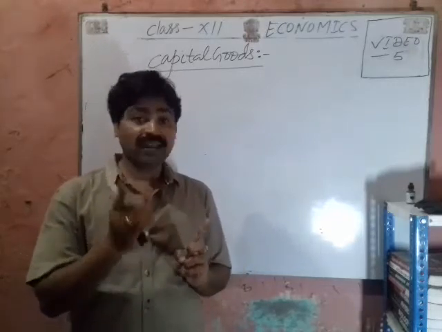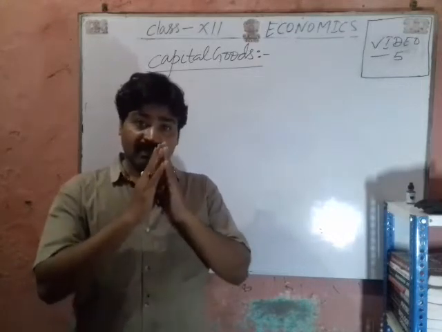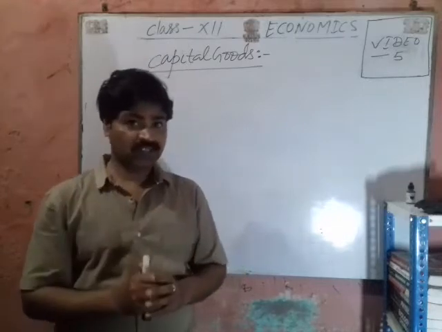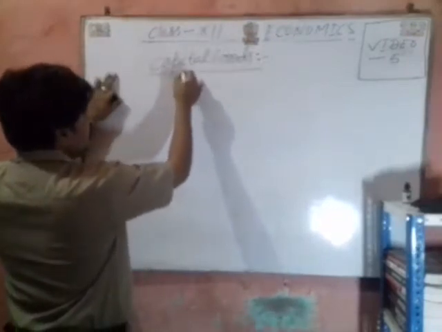These goods are of high value, and use of these goods leads to the depreciation.